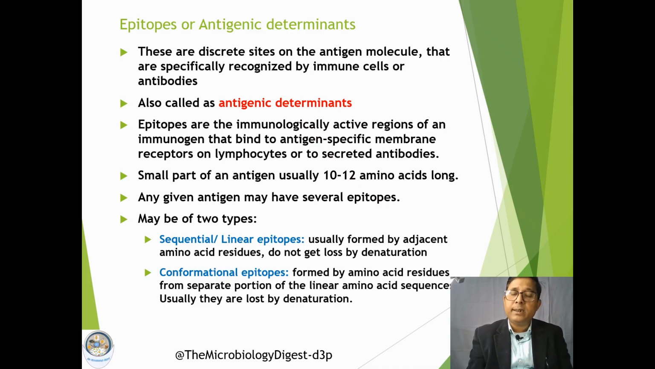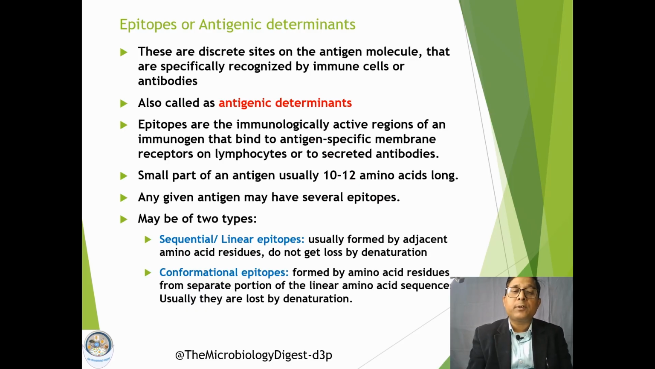These sites, or epitopes, may be 10 to 12 amino acids long. This is a very small part of the antigen molecule. The size may range from 10 to 12 amino acids only. A particular antigen may have different types of epitopes, meaning different sites may be recognized by the immune cells.